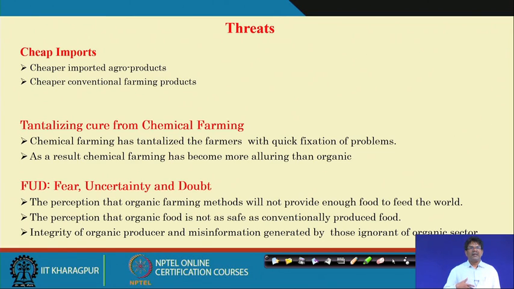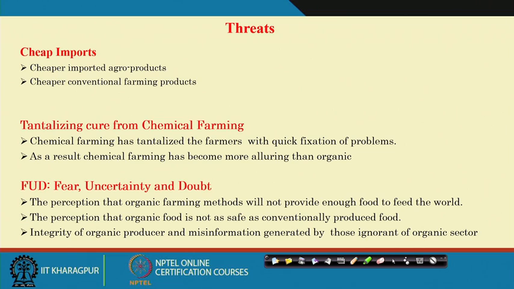Then next is tantalizing cure from chemical farming. As you say, chemical farming has tantalized the farmers with quick fixation of problems. If there is a pest attack, a disease attack or a weed problem, farmers know that they can apply chemical pesticides or chemical herbicides, and they get a quicker response.